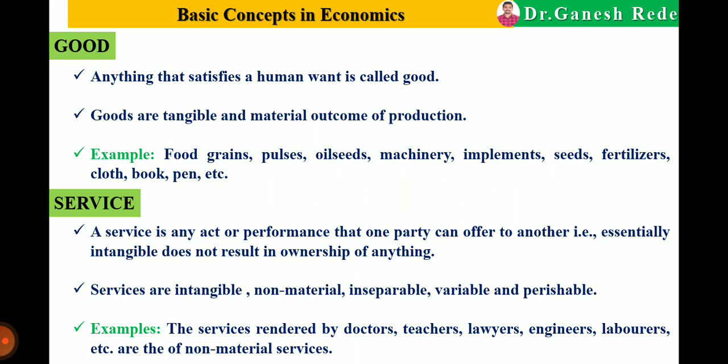Goods are tangible means they are transferable, and they are the material outcome of the production process. Examples of goods are food grains, oilseeds, pulses, machinery, implements, seeds, fertilizer, pen, book, bench, fan. All these are examples of goods.